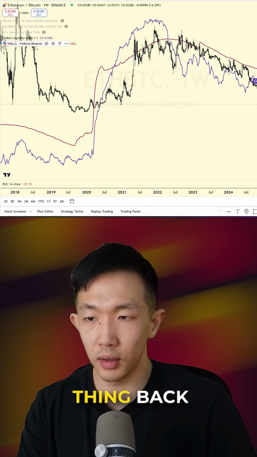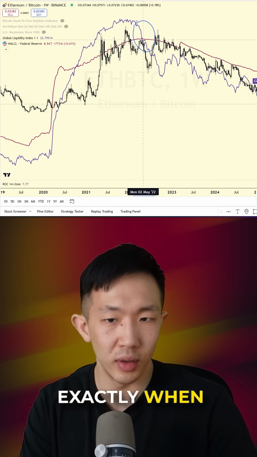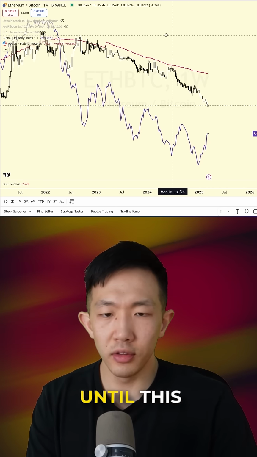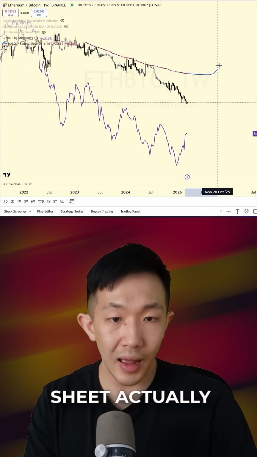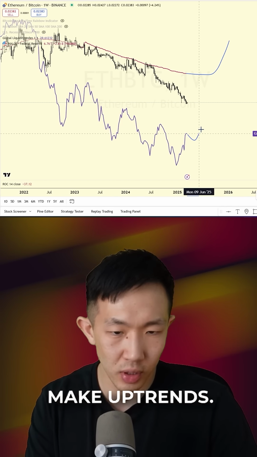And same thing back in 2022, global liquidity basically started its downtrend exactly when the Fed made the pivot from QE to QT. So this time around, I think it's going to match up quite easily. Until this Fed's balance sheet actually makes a sharp bounce like this, we're not going to have the global liquidity index actually make uptrends.